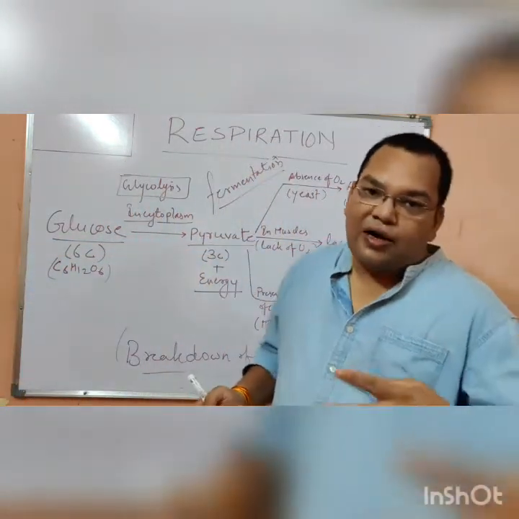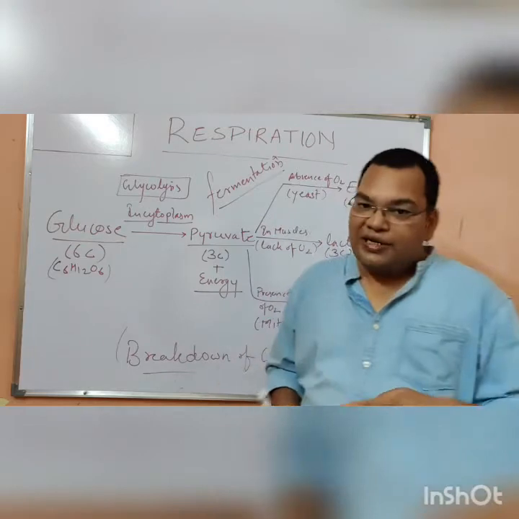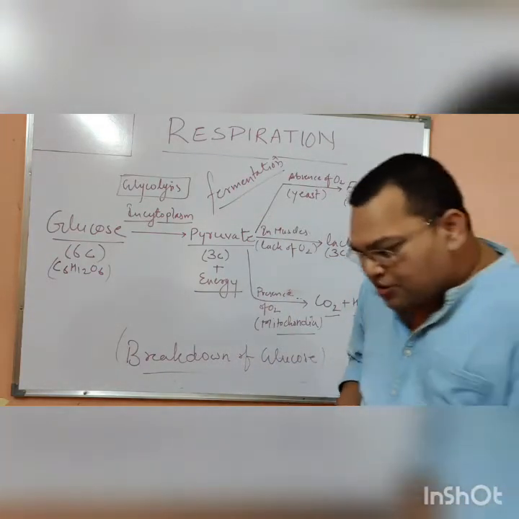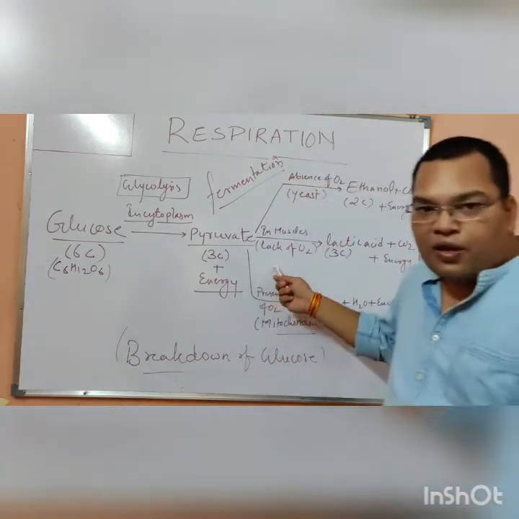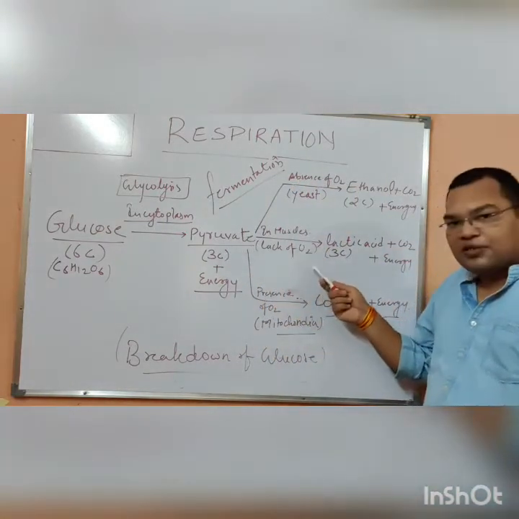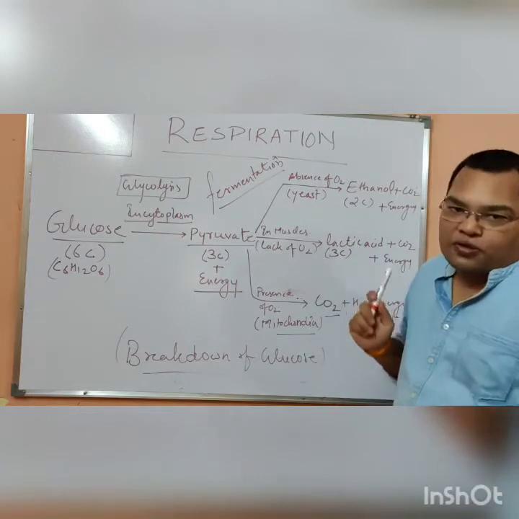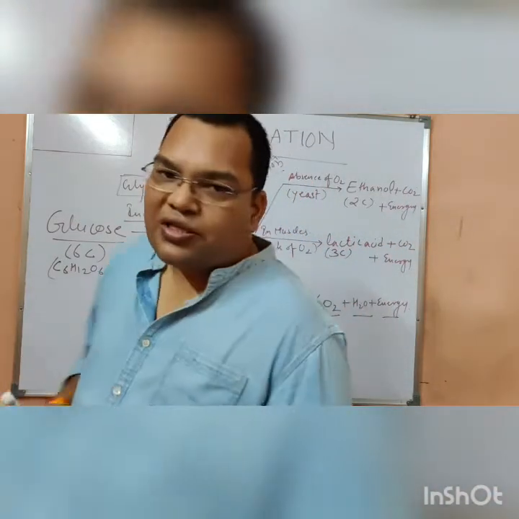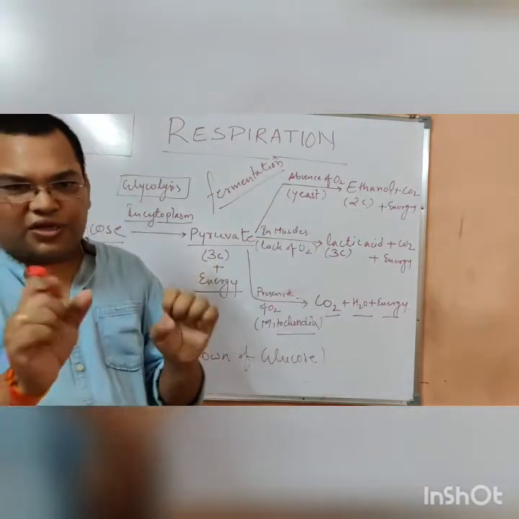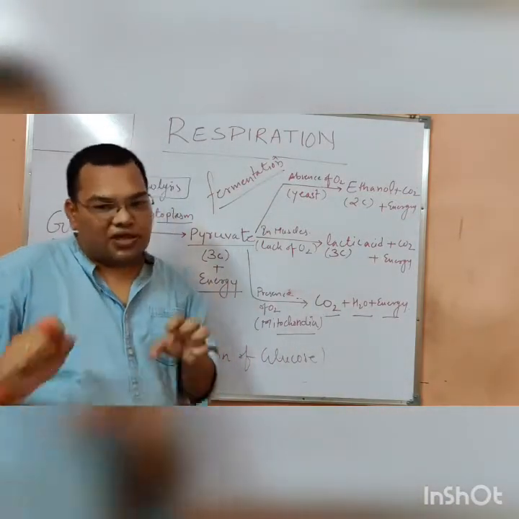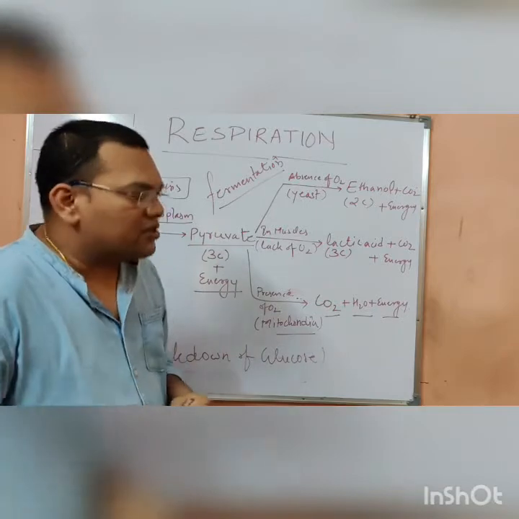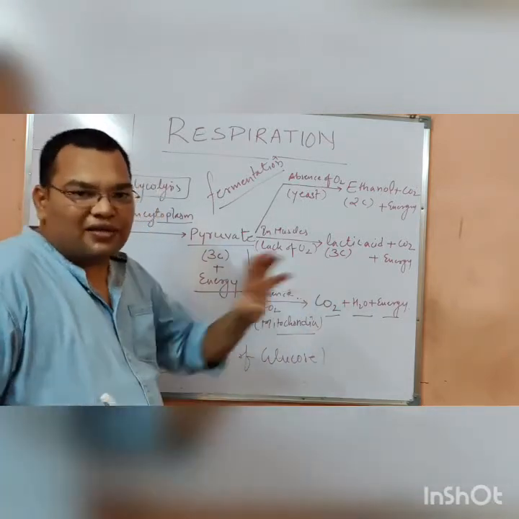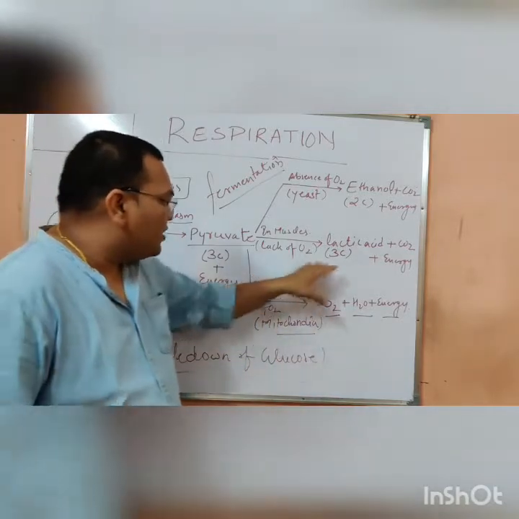The muscles require a very large amount of oxygen when somebody does vigorous exercise, and at that time the muscles lack oxygen, and in the muscles lactic acid is formed. Sometimes you also feel cramps, stiffness and spasms in your body, in your joints, in your muscles. That is because of the lactic acid.